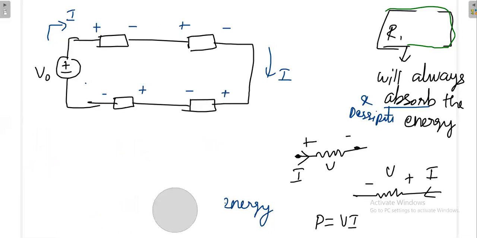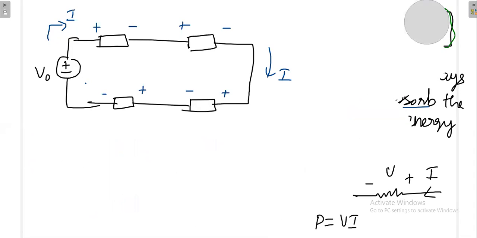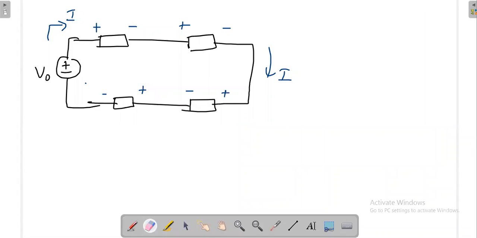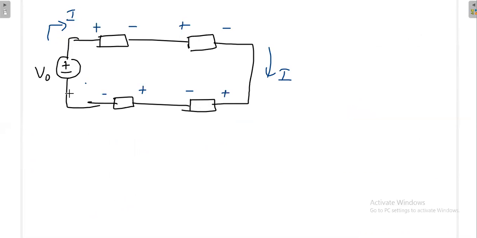Okay, so then how to apply the KVL, Kirchhoff voltage law? Again, there is a very simple way. You start from here, you go there. What are you observing first? First you are observing minus, then minus V naught. Then what are you observing? These voltage drops, I don't know how much the voltage drop is. Simply I put V1, this is V2, this is V3, this is V4.